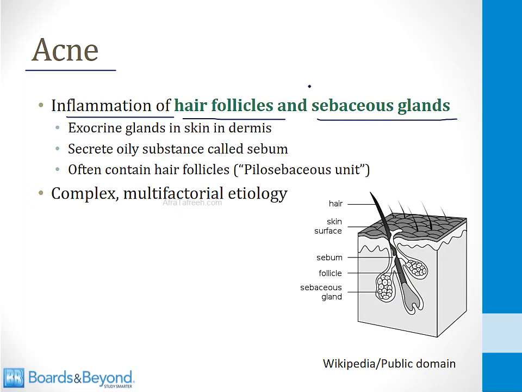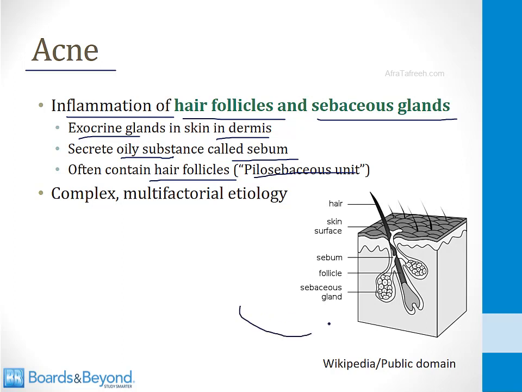So let's talk about what sebaceous glands are. These are exocrine glands that are found in the skin in the dermis layer, and they're called sebaceous because they secrete an oily substance which is called sebum. In addition, the glands that secrete sebum are often connected to hair follicles, so the whole thing together is sometimes called a pilosebaceous unit, meaning it's a hair follicle plus sebaceous glands.